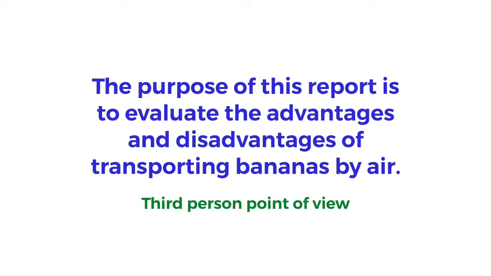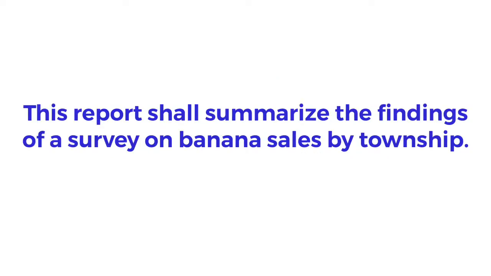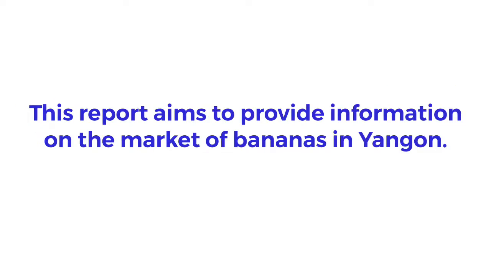This is in the third-person point of view. The third-person point of view does not use I, me, my, you, or we. This report shall summarize the findings of a survey on banana sales by township. Findings means results. This report aims to provide information on the market of bananas in Yangon. To aim to means to intend to, or plan to.